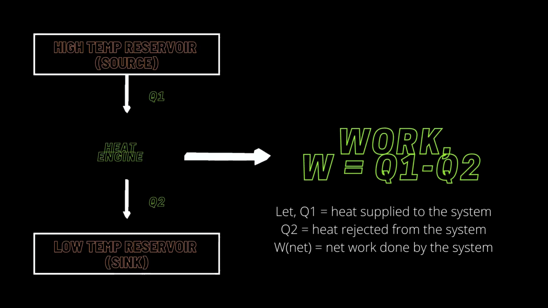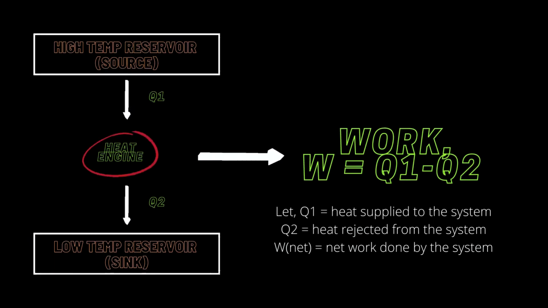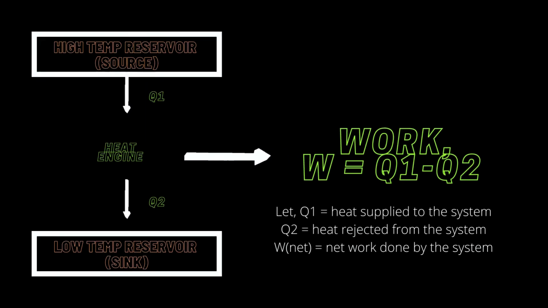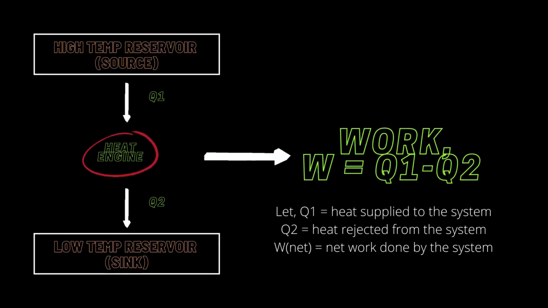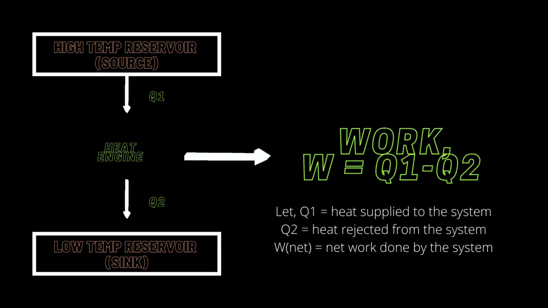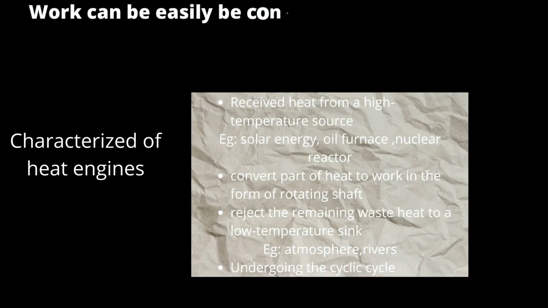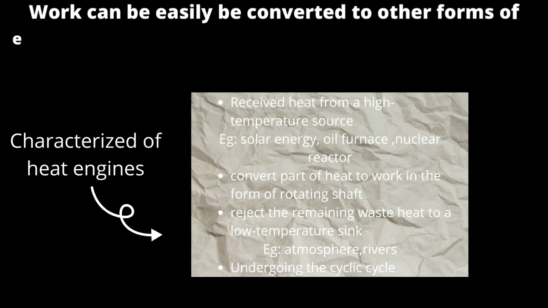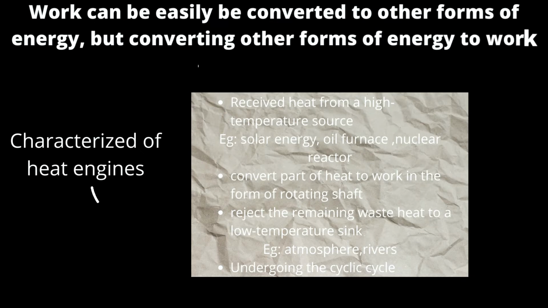As we can see, Q1 is the heat supplied to the system and Q2 is the heat ejected from the system. W net is the net work done by the system. To get W net, Q2 is subtracted from Q1, giving the net work done by the system. Next, as we know, work can easily be converted to other forms of energy, but converting other forms of energy to work is not that easy.